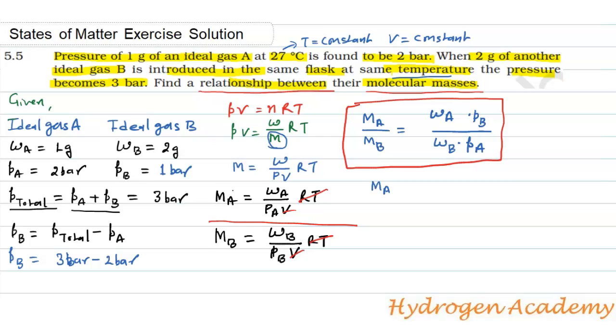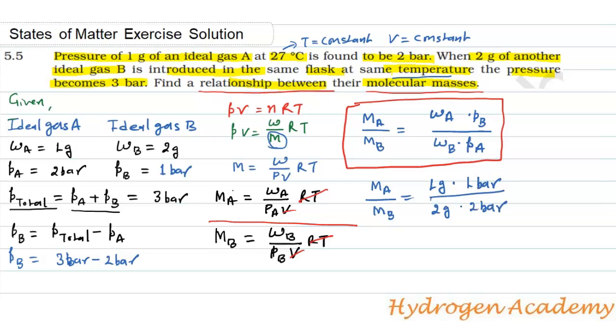So MA by MB is equal to WA, which is 1 gram, into PB, which is 1 bar, divided by WB, which is 2 gram, and PA, which is 2 bar.